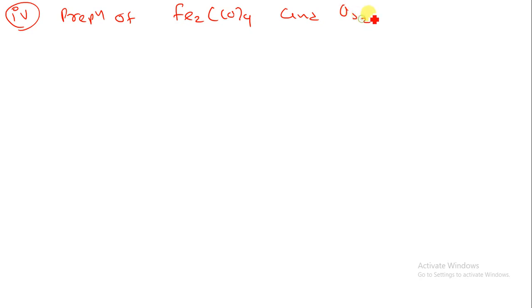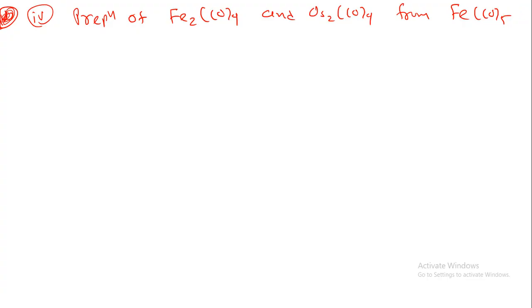Now let us understand the fourth method how we can prepare a metal carbonyl: preparation of Fe2(CO)9 and Os2(CO)9 from FeCO5 and OsCO5.